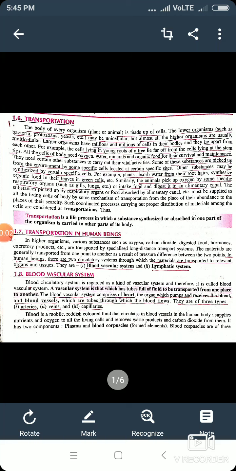Hello students, once again I am here with the explanation of the next topic of the lesson, life process, and the topic is transportation.